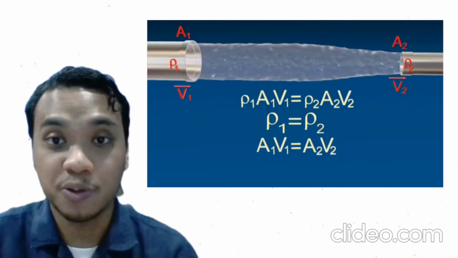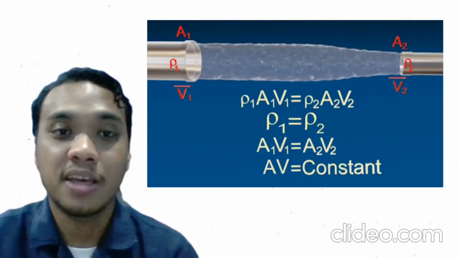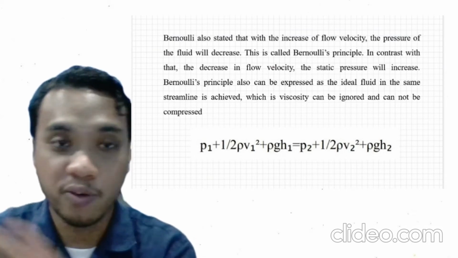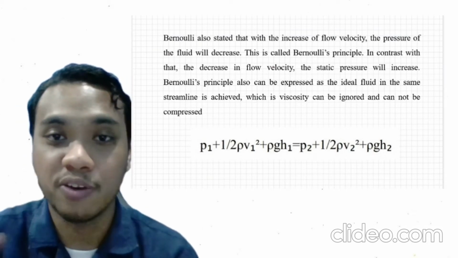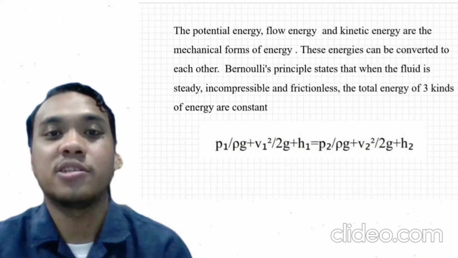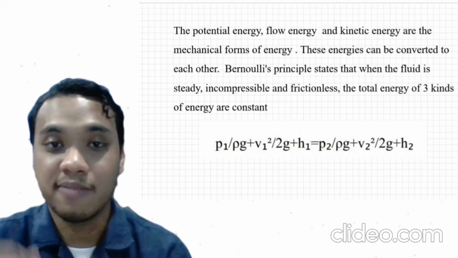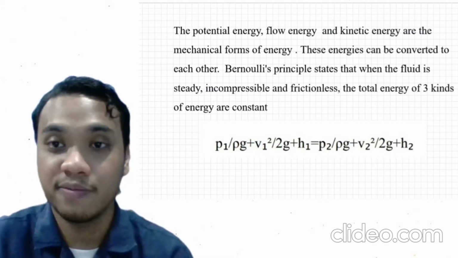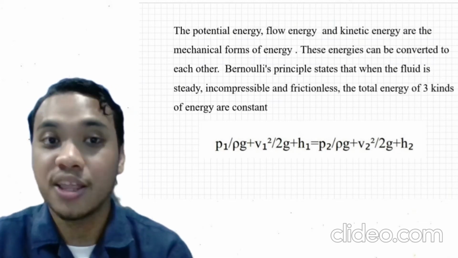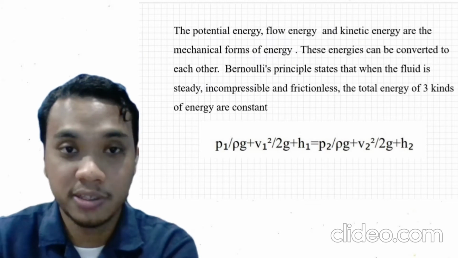Bernoulli's principle can also be expressed for an ideal fluid in the same streamline, whose viscosity can be ignored and which cannot be compressed, and this equation can be expressed as shown, where P1 is for section 1 and P2 for section 2, based on the law of conservation of mass and energy. The potential energy, fluid energy, and kinetic energy are the mechanical forms of energies. These energies can be converted to each other, as Bernoulli's principle states, and when the fluid is ideal, which is steady, incompressible, and frictionless, the total of the three kinds of energy is constant. Therefore, the equation can be simplified by dividing by rho g, as shown.